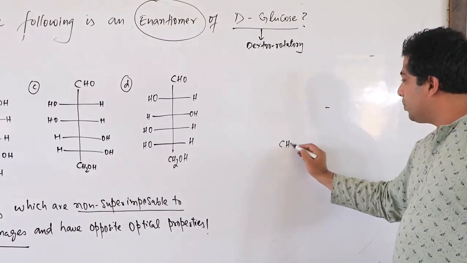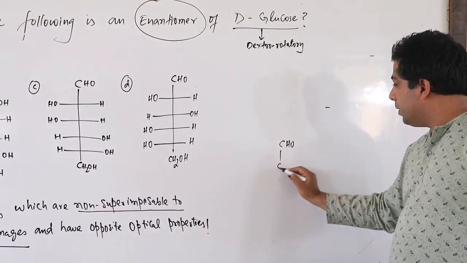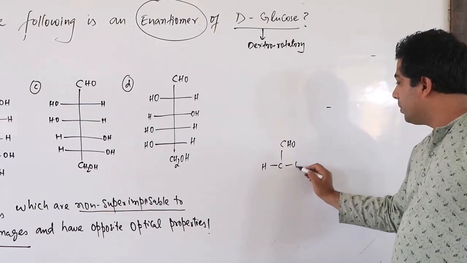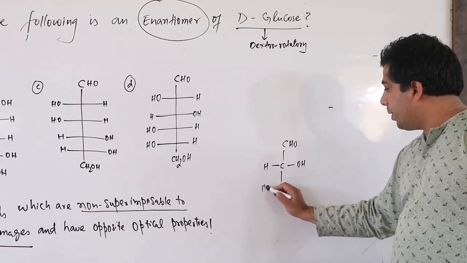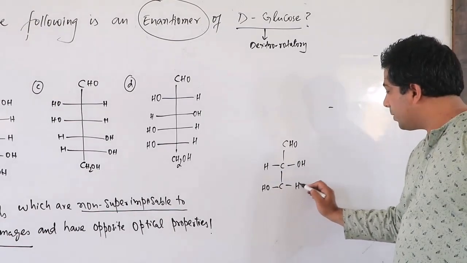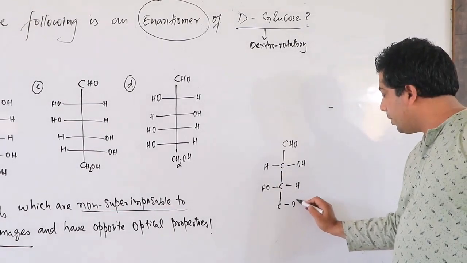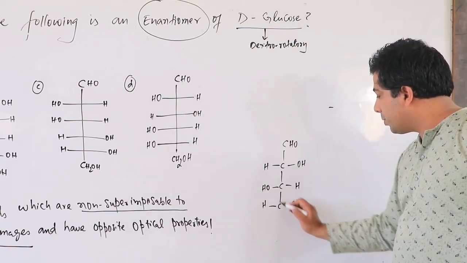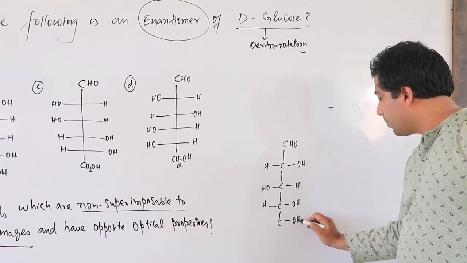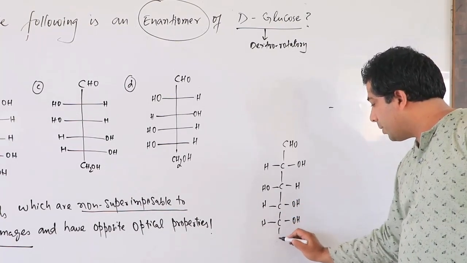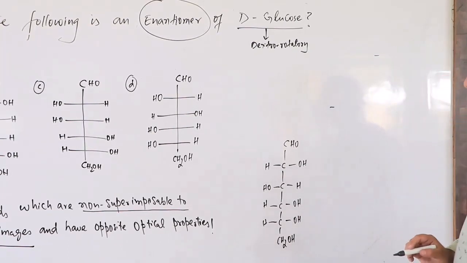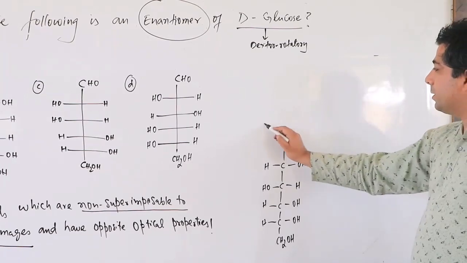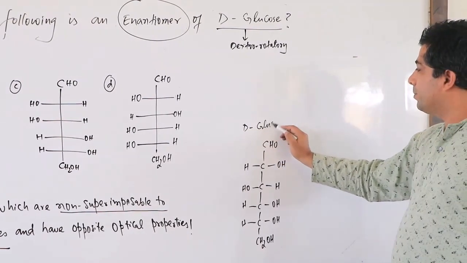We have here CHO, CHOH, okay, COH at third carbon, H, COH, H, COH, H, then we have CH2OH. So this is basically D-glucose. Let's call it D-glucose.